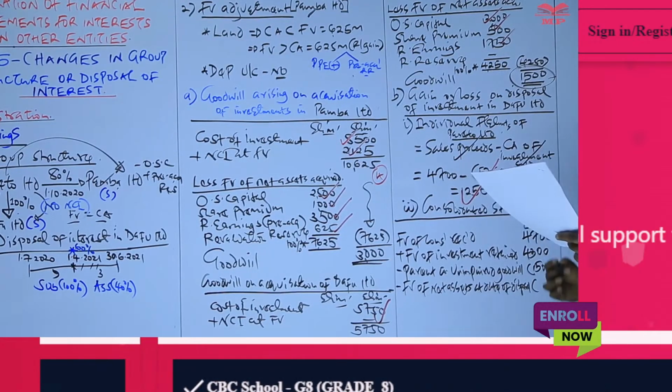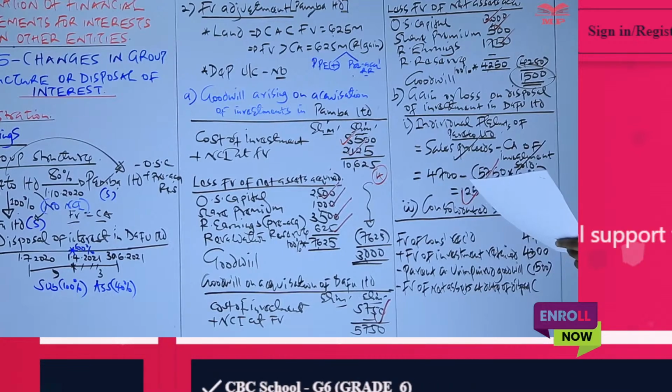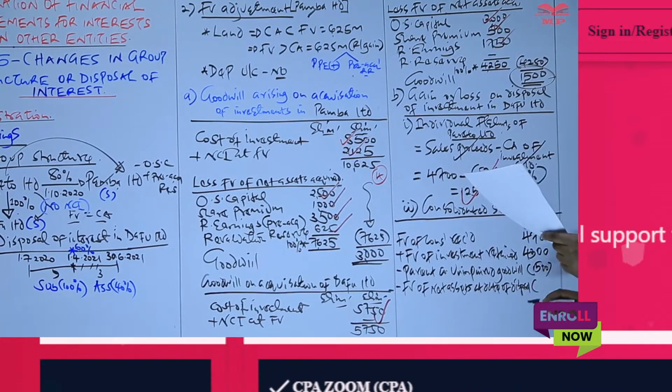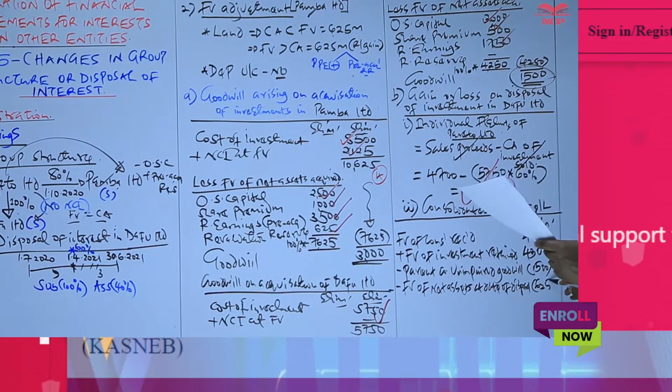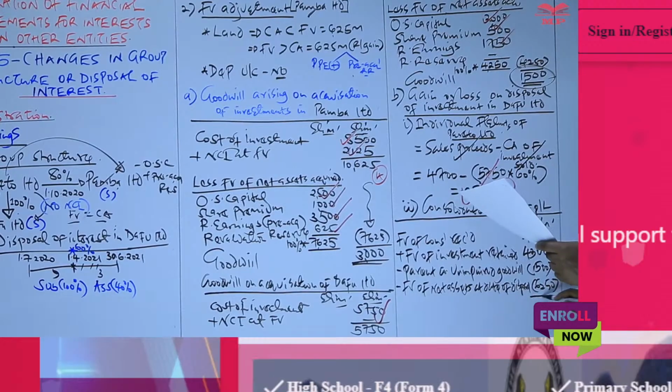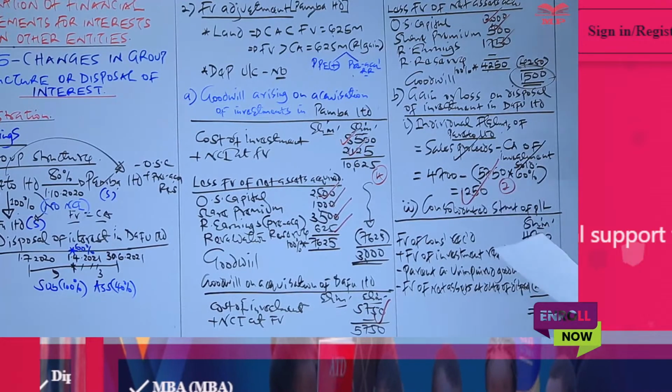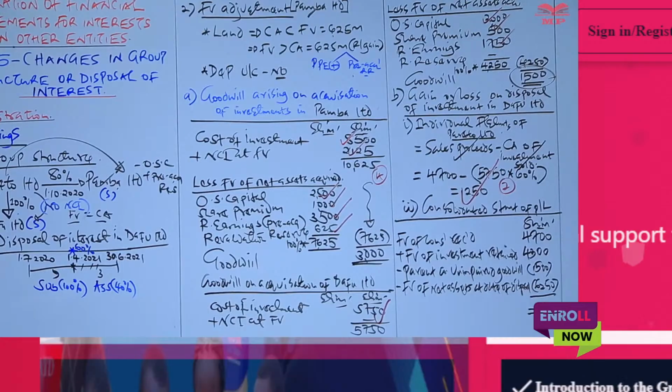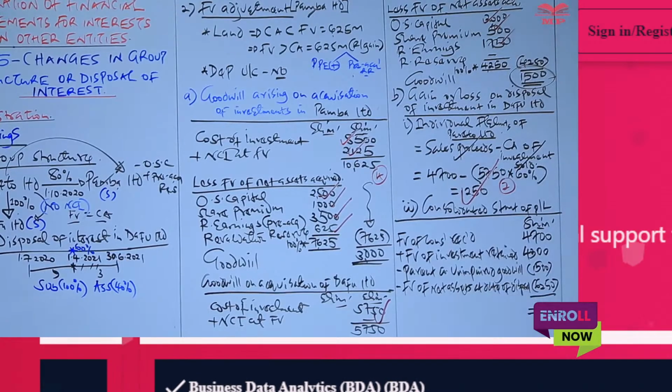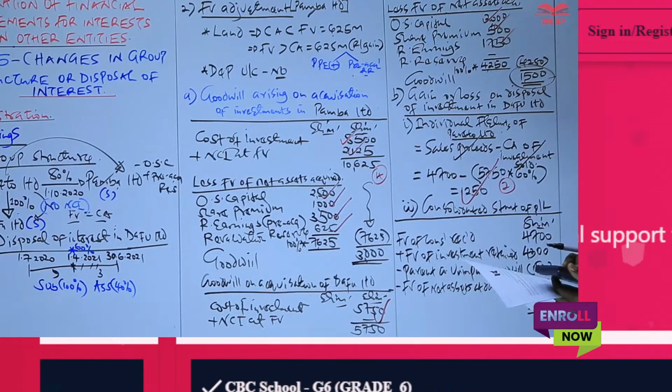We are told on 1st of April 2021, the fair value of identifiable net asset of Darfur was 6250. So that's how we determine the gain or loss on disposal to be recognized in the consolidated statement of profit or loss.